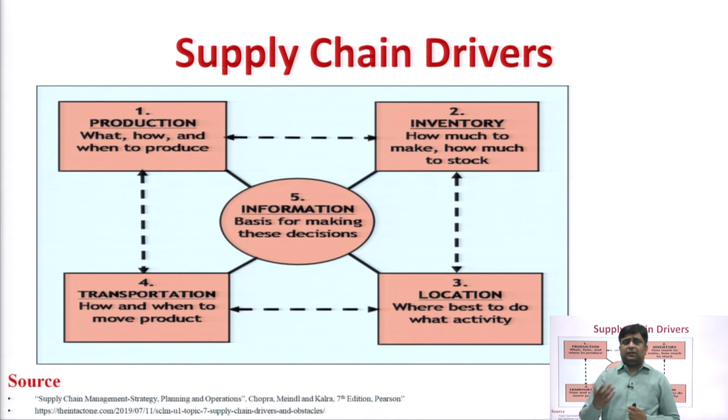How will you get the raw material for making the finished good or creating the service, how much quantity you will produce, when you will produce, and by which mechanism you will produce. That comes under this category. While managing the supply chain, you need to focus on production, means how you will produce a certain product or create a service.